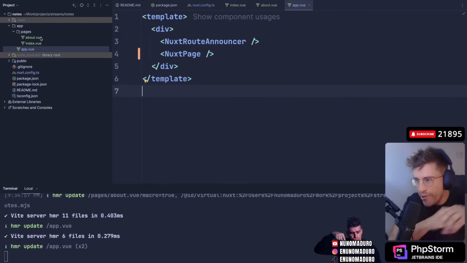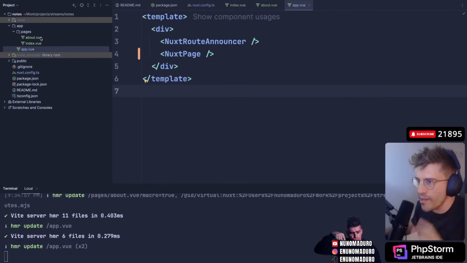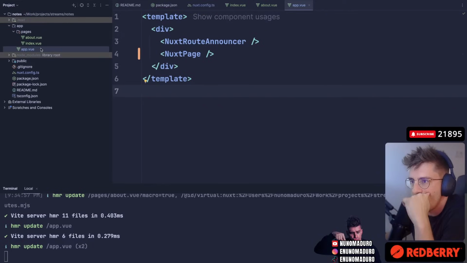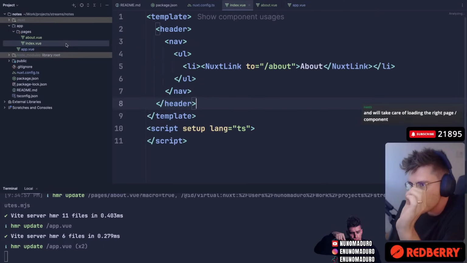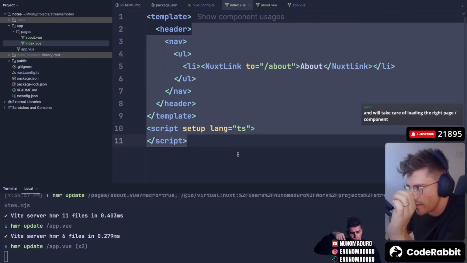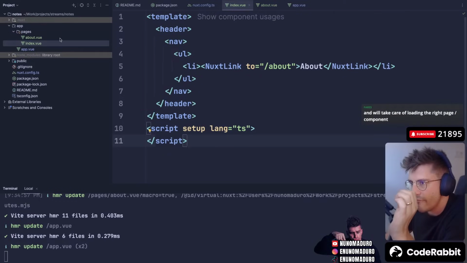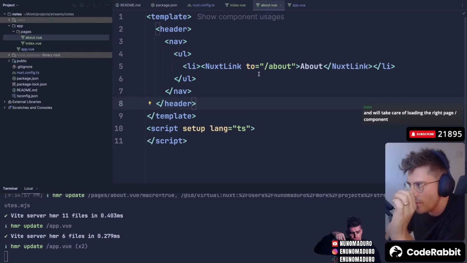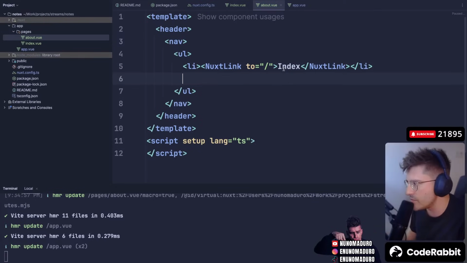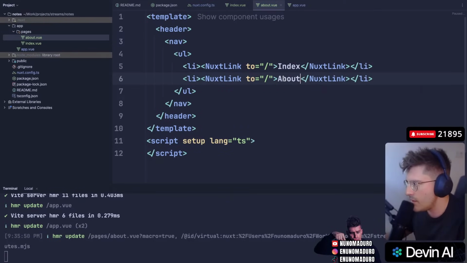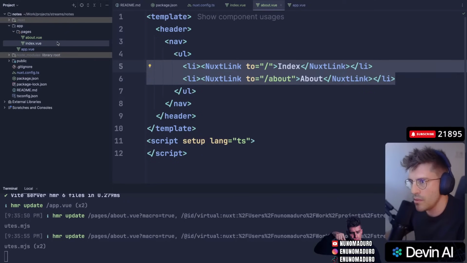Okay, chat. So I'm going to explain what we are doing, and you guys let me know what I'm doing wrong, okay? I have an app.vue with this. I have an index.vue within pages with this. Super simple. And then I have about.vue, just the regular thing. I'm going to do the same thing here.